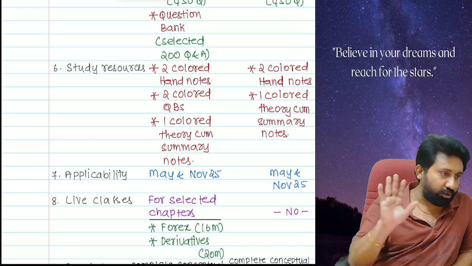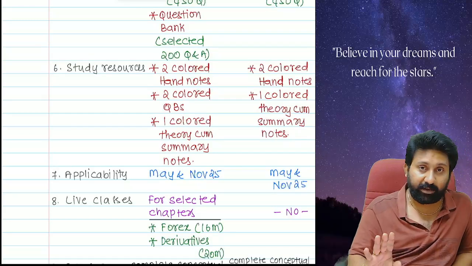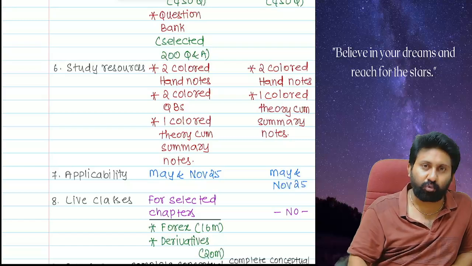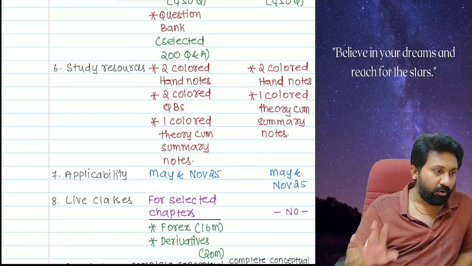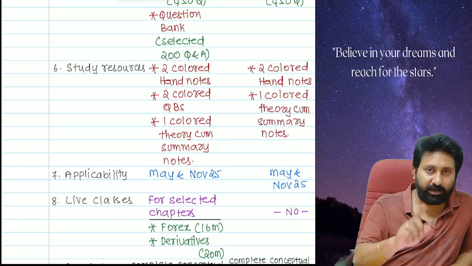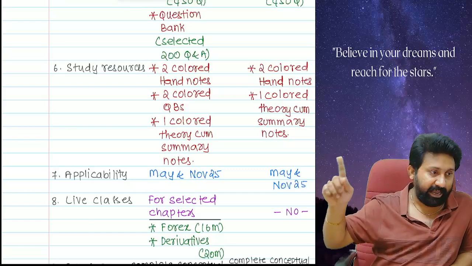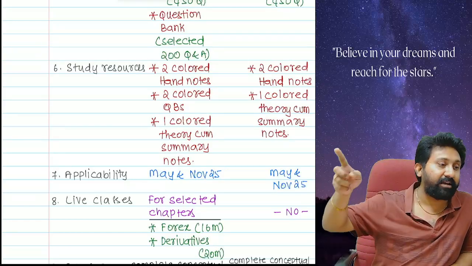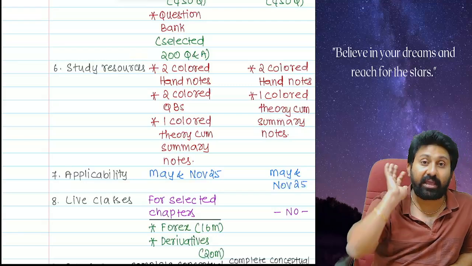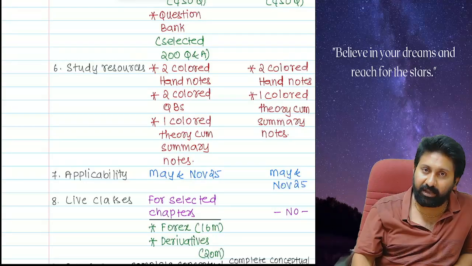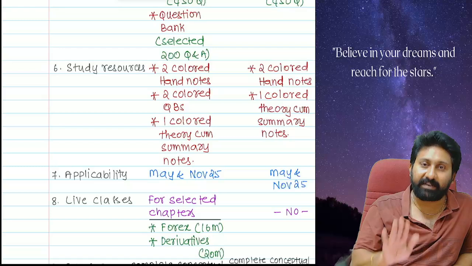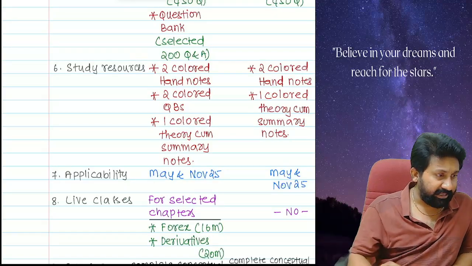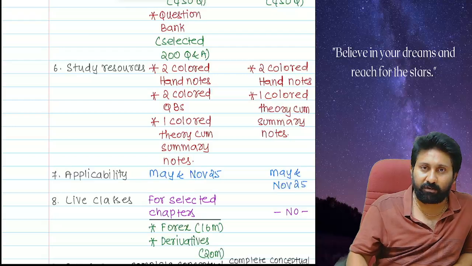For all those students, whoever have taken the CA Final AFM classes directly from our website, regular and EOB, we will send you the theory-cum-summary material as well.